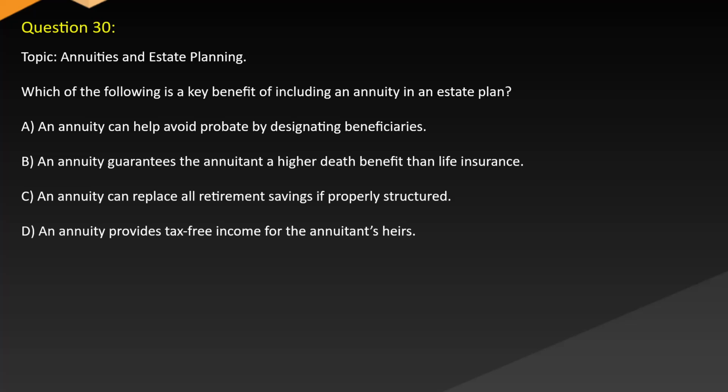Question 30. Topic: Annuities and estate planning. Which of the following is a key benefit of including an annuity in an estate plan? A. An annuity can help avoid probate by designating beneficiaries. B. An annuity guarantees the annuitant a higher death benefit than life insurance. C. An annuity can replace all retirement savings if properly structured. D. An annuity provides tax-free income for the annuitant's heirs.